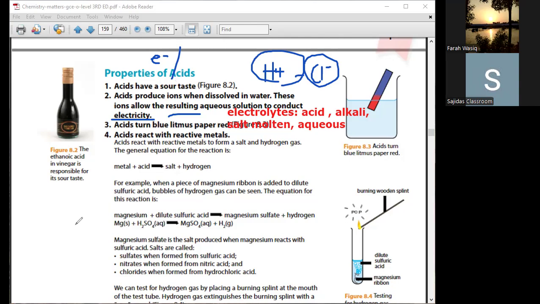For conduction, we must dissolve them in water, just like we have salt. Do you have common salt at home? Yes miss, we have common salt at home. If I check its conduction, if I insert a wire that is conducting electricity into a jar containing salt, do you think solid salt is going to conduct electricity?